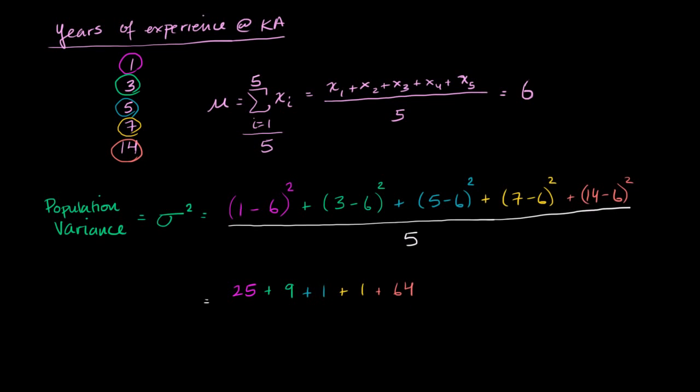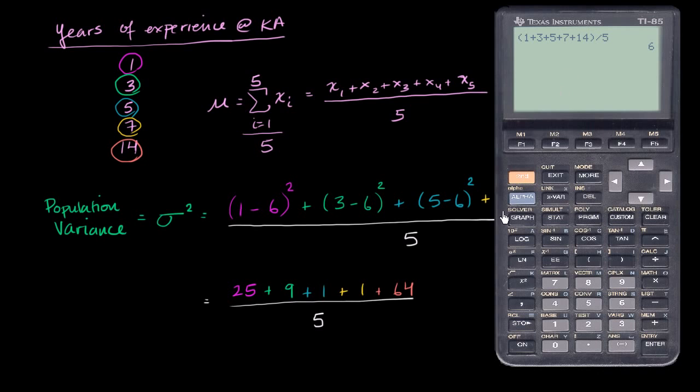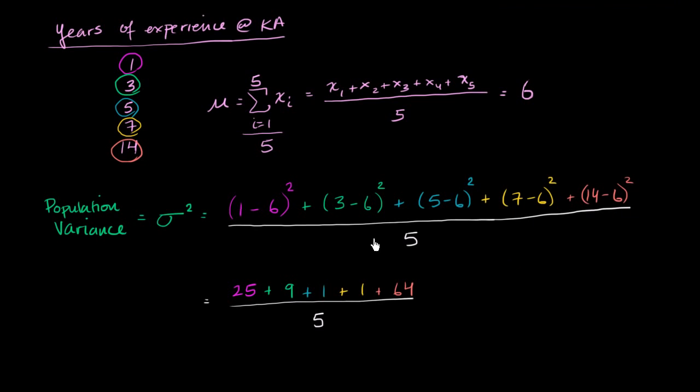And then I'm going to divide all of that by 5. And I don't need to use a calculator, but I tend to make a lot of careless mistakes when I do things while I'm making a video. So I get 25 plus 9 plus 1 plus 1 plus 64 divided by 5. So I get 20. So the average squared distance, or the mean squared distance from our population mean, is equal to 20.